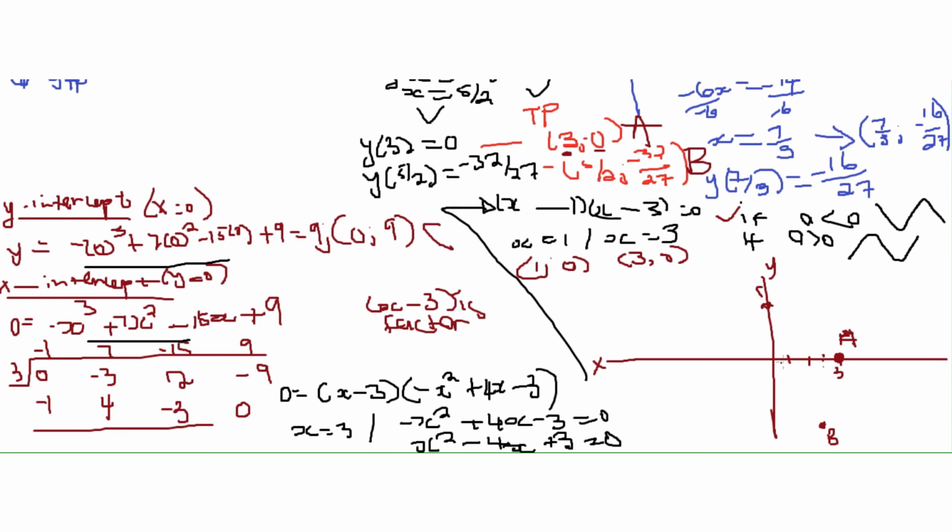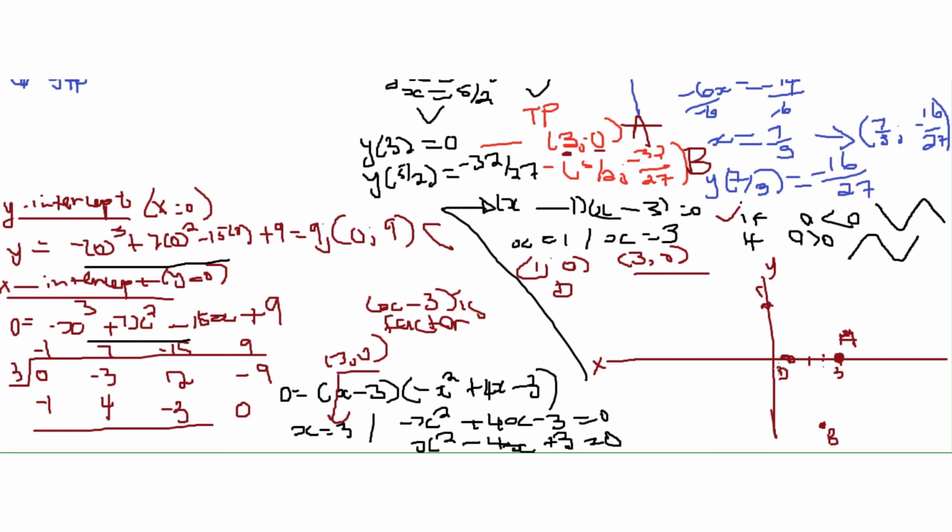And then here it cuts at 1 and 0, it's here. This we can call point D. Look at this, even here we have 3 and 0.